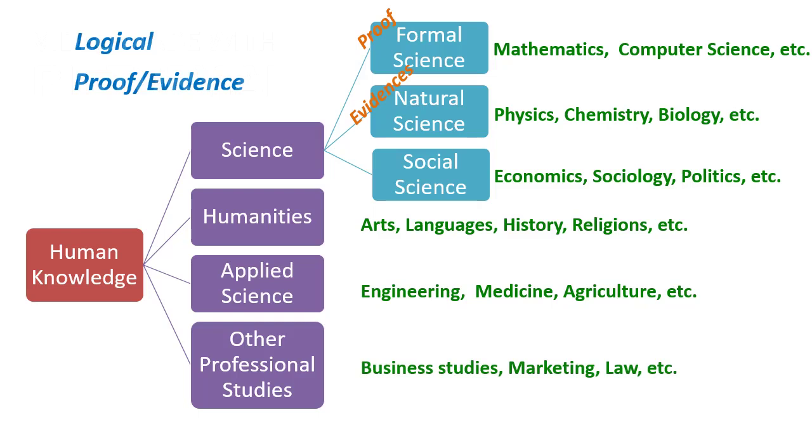The second branch of science is natural science. It is a result of man's never-ending struggle to understand nature with a scientific approach. Since nature is not a formal system or pre-planned creation, natural science is fuzzy and harder to understand. Natural science includes subjects like physics, chemistry, and biology.